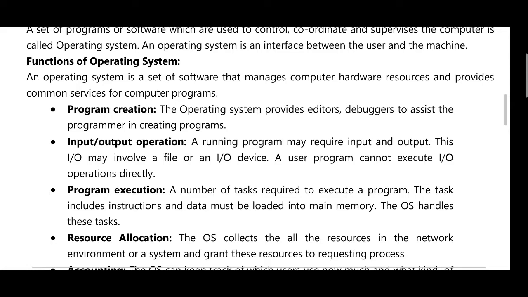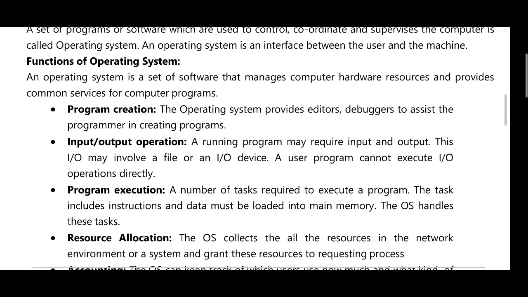In input and output operations, a running program may require input or output. This may involve a file or I/O devices. A user program cannot execute I/O operations directly.